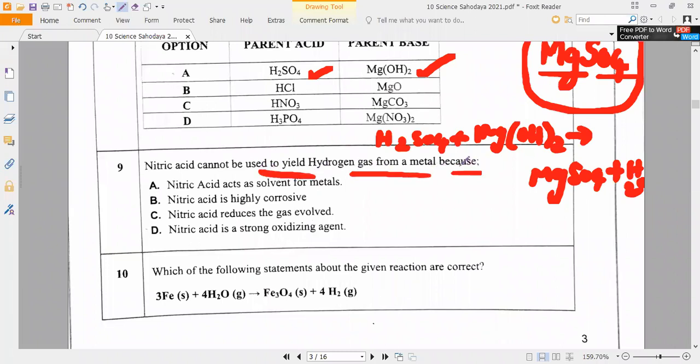Why? Please, this is also a direct question. Sir, it is a strong oxidizing agent. Very good. This is the direct question which I have taught.